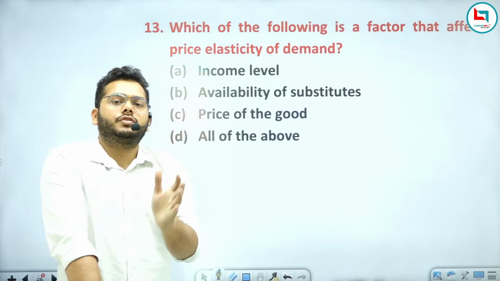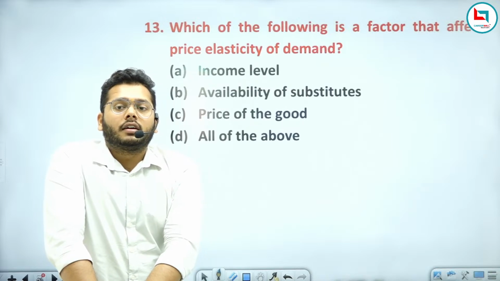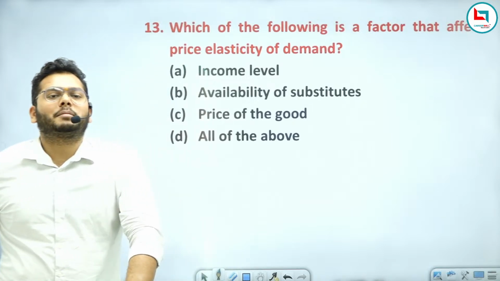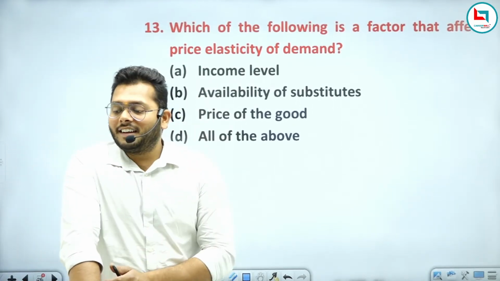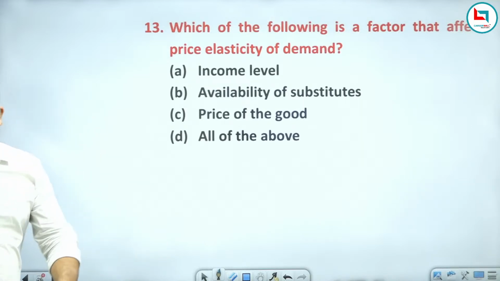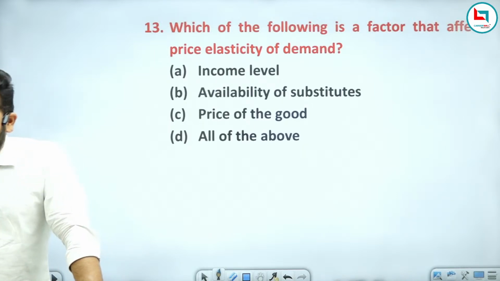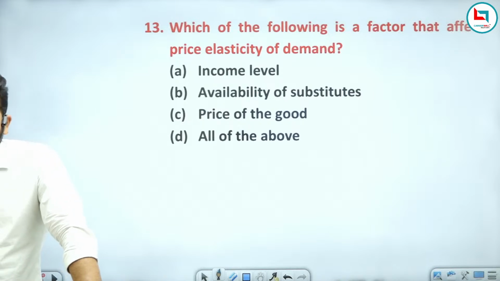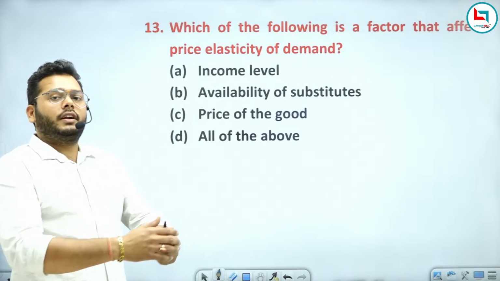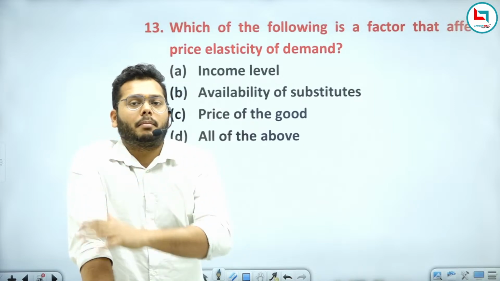The first one is individual demand, and the second one is market demand. As I have already explained about the types of demand, there are two types: the first one is individual demand and the second one is market demand.